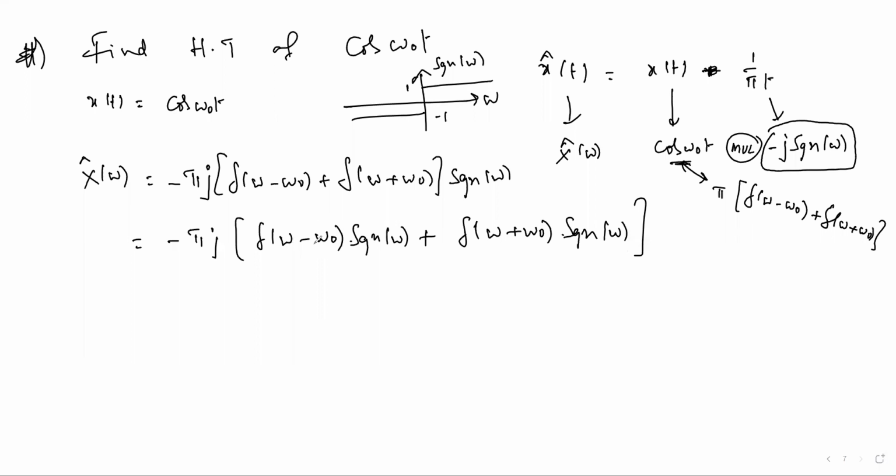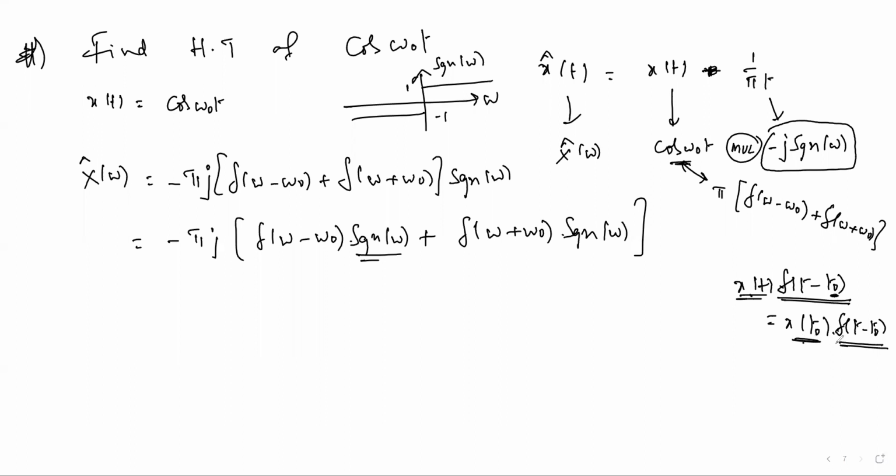Here, del of omega minus omega naught is multiplied by the signum function. Any function x of t multiplied with del of t minus t naught, what is the answer? That is the sampling property of the impulse function, one of the basic properties of the impulse function, six of which I have given you. There, x of t naught multiplied by del of t minus t naught: the del of t minus t naught remains, but the x of t function is replaced by its value at the location t naught.